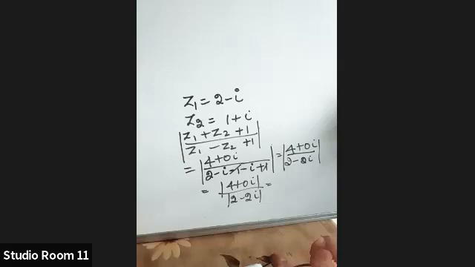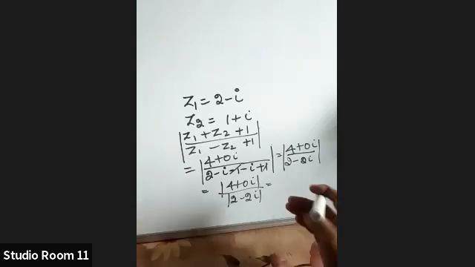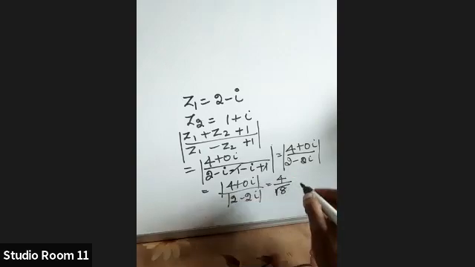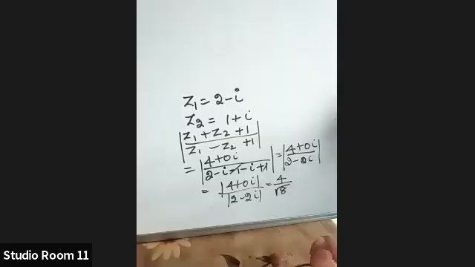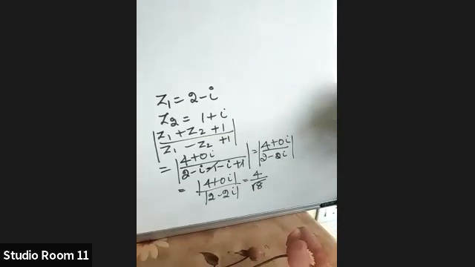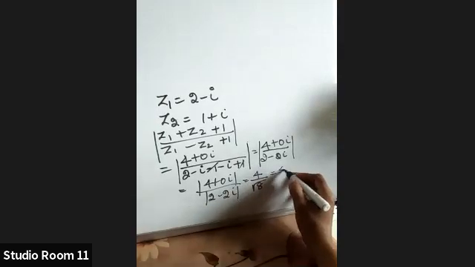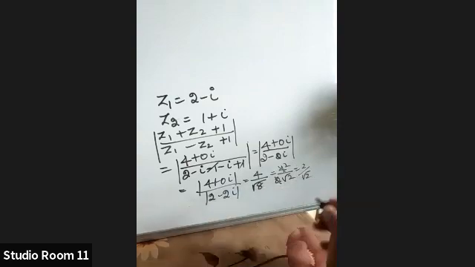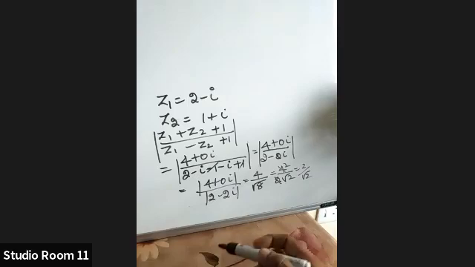I got 4 by root 8. Is it correct, Gayatri? Yes, ma'am, I got 4 by root 8. That root 8 we can simplify, isn't it? Root 8 we can write as 2 root 2. We can cancel 1, 2. So answer will be 2 by root 2. What is 2 by root 2? Root 2.